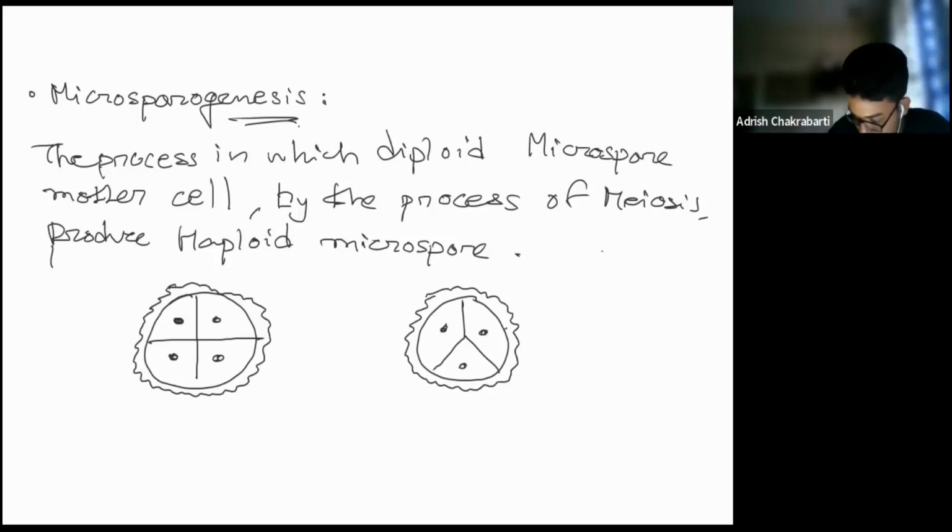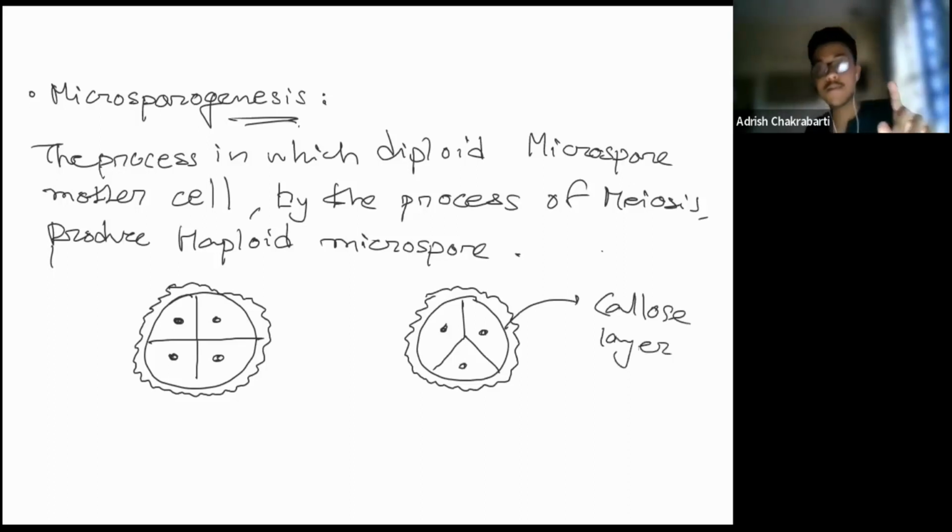This is the callose layer that I was talking of, and the tapetal cells release a callase enzyme which breaks this callose layer. You have to remember the endothecium, which helps in the dehiscence of the anther, and this is how the pollen grain is released. First, it has to escape this tetrad, then the anther as a whole.